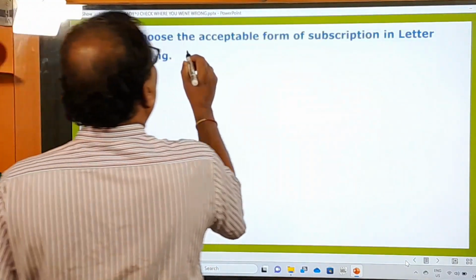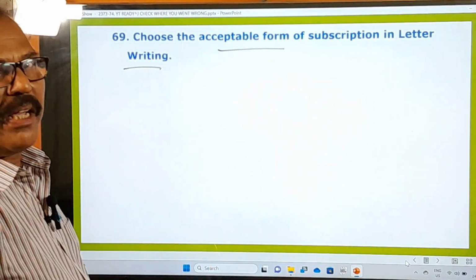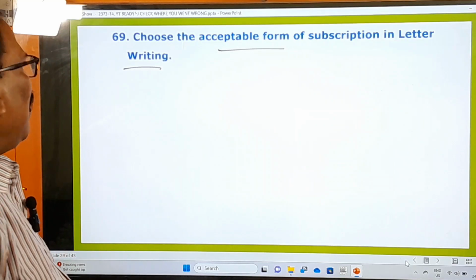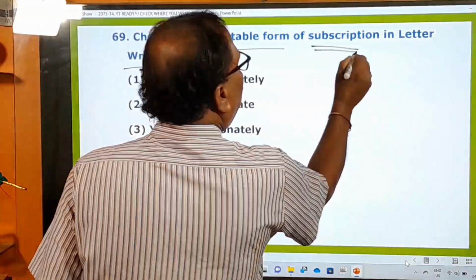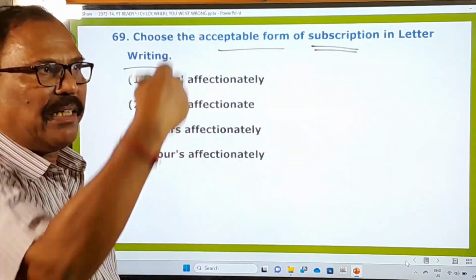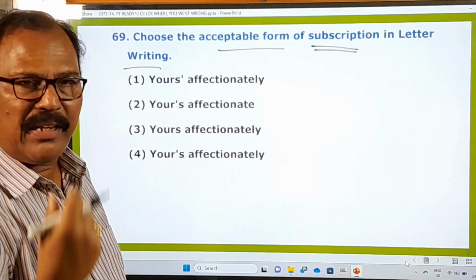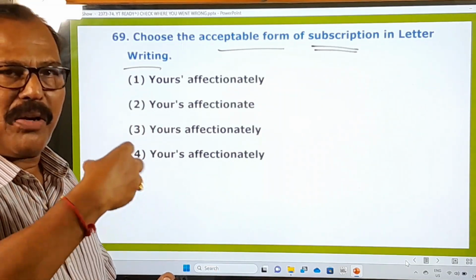69th question. Choose the acceptable form of subscription in letter writing. Okay, you know about letter writing, and let us see the acceptable form of subscription. Subscription means the closing of the letter, the end of the letter. After writing the letter you close the letter, or you end the letter. How to end it? There are some rules, according to the formalities you have to write.